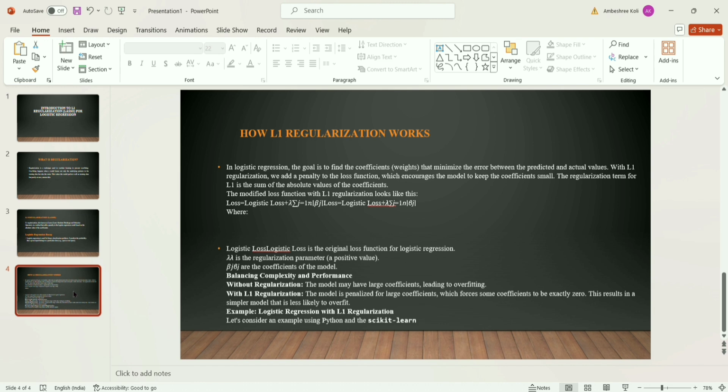The second one is the penalty for large coefficients. L1 regularization adds a penalty to the model's loss function based on the absolute values of the coefficients. This penalty is controlled by a parameter called lambda.